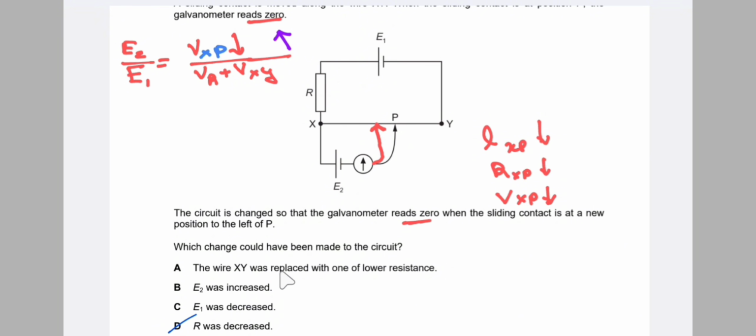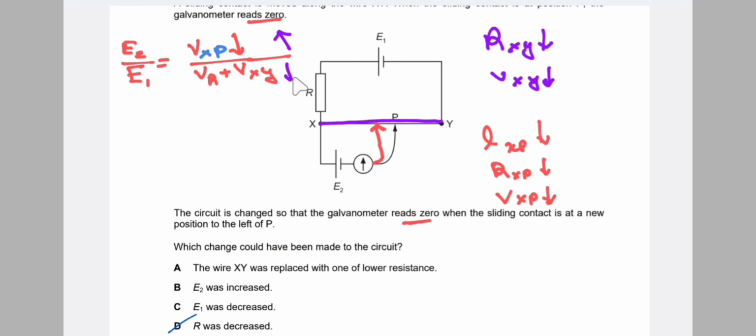Now, the wire XY was replaced with one of lower resistance. Since the resistance across XY decreases, the voltage across XY also decreases.